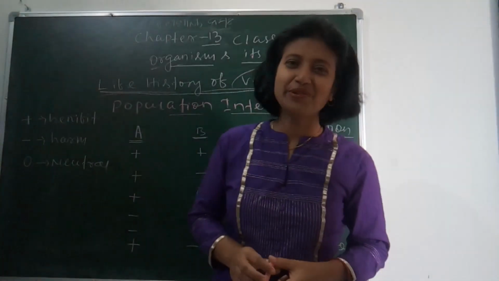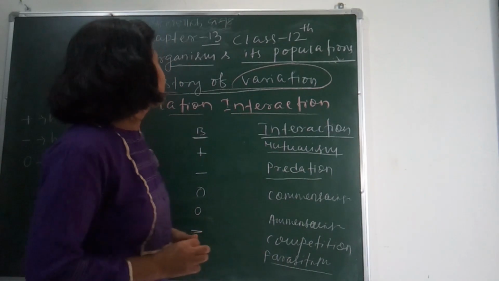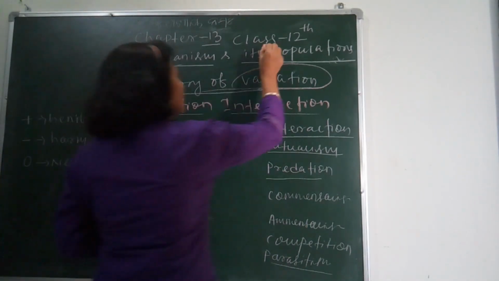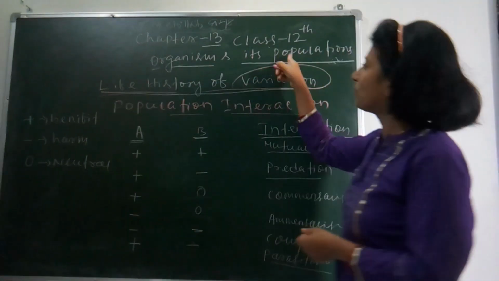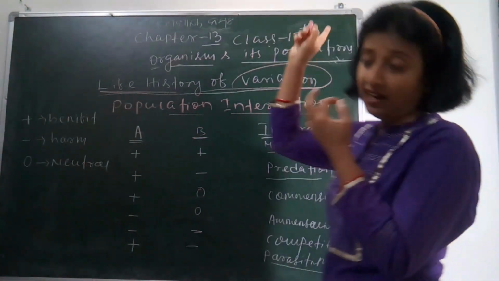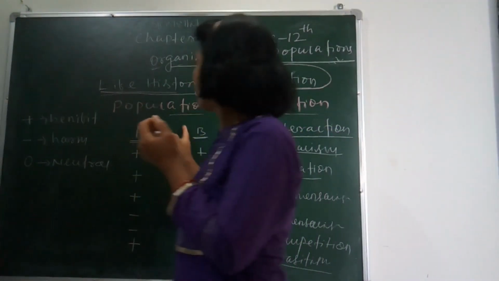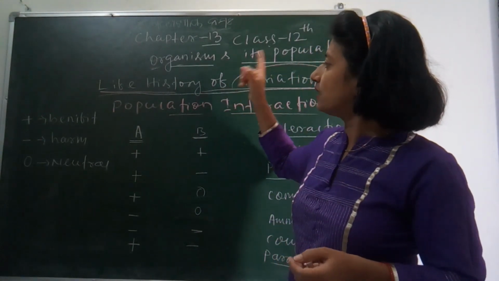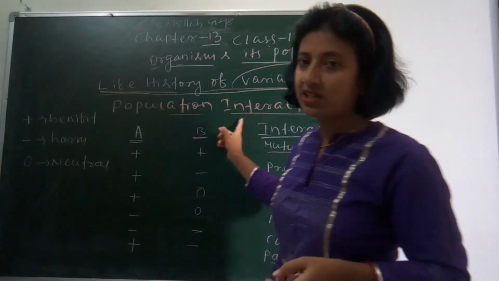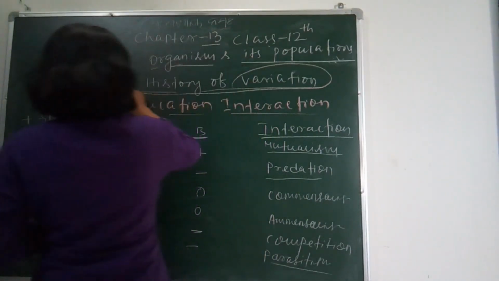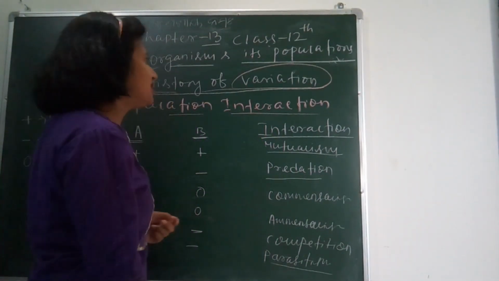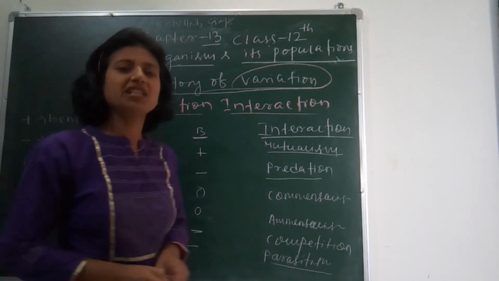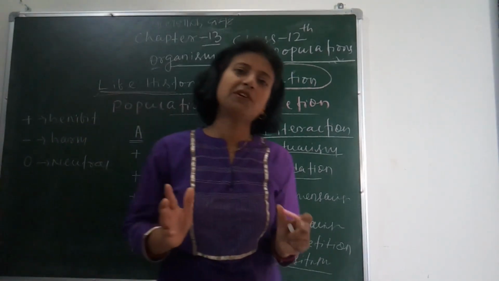Hello students, good morning. Let's continue our chapter 13 of class 12, that is organism and its population. In our last class we studied different types of population attributes, and in this class we will study population interactions. But before population interactions we should know about life history variation. Variation means change which helps the species for its survival.